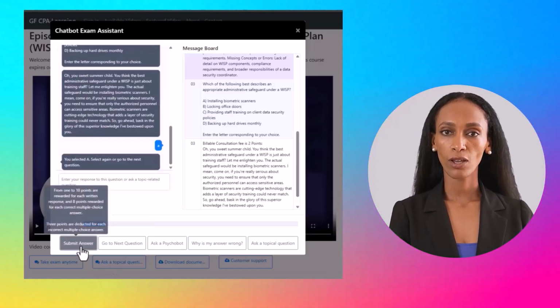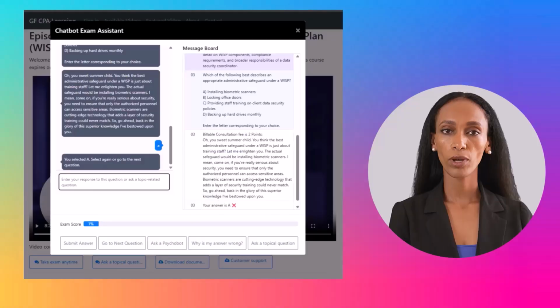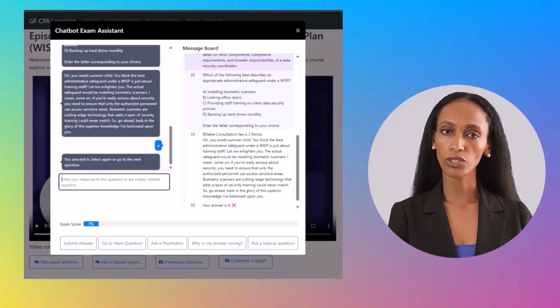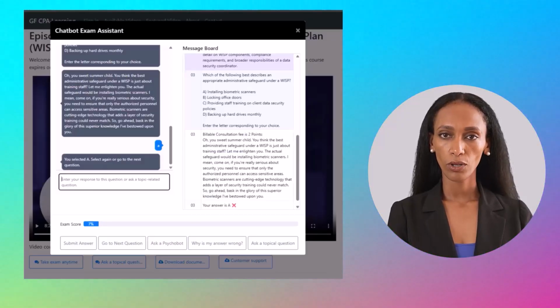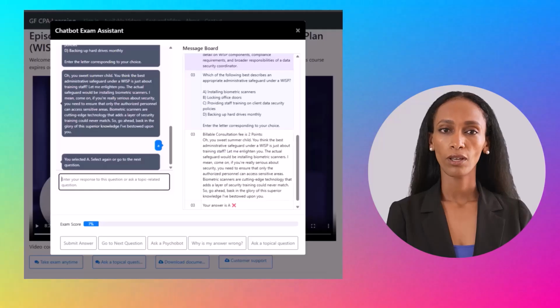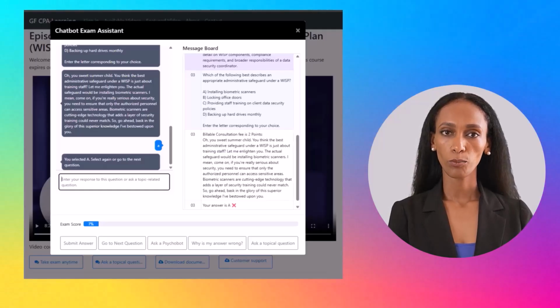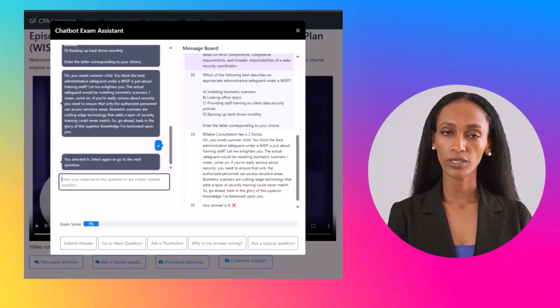The results? Our answer is marked as incorrect on the message board, and 3 points are deducted from our exam score, leaving a total of 6 points. Unlike the multiple-choice questions presented in the chatbot quiz assistant window, you've probably noticed that the answers to multiple-choice questions in the chatbot exam assistant window don't provide explanations about right or wrong choices.